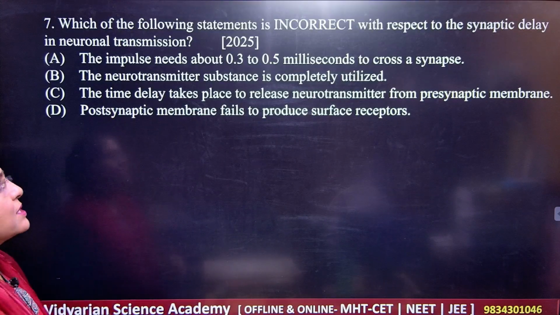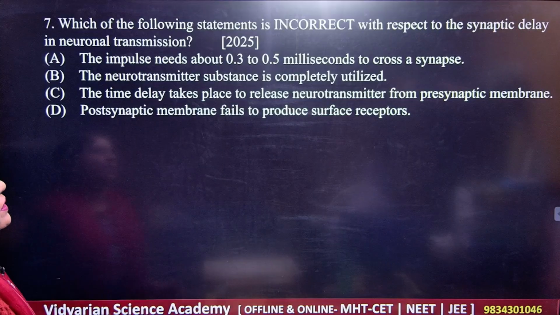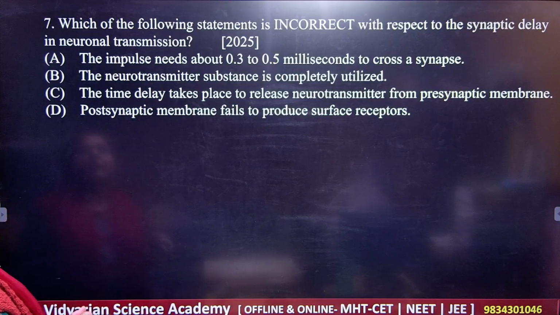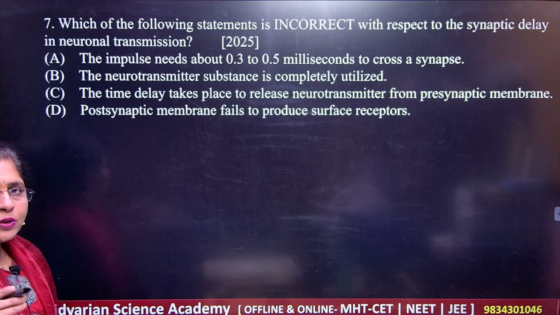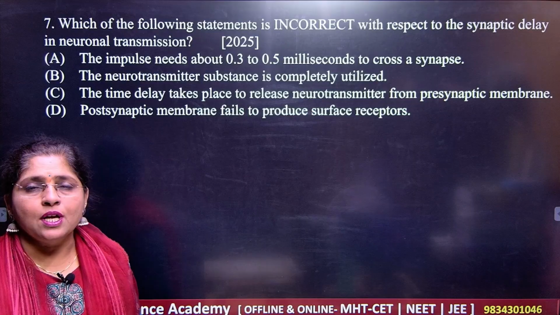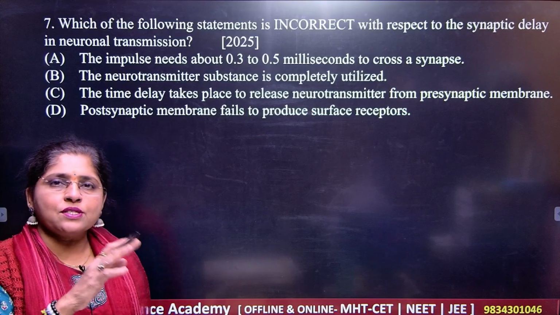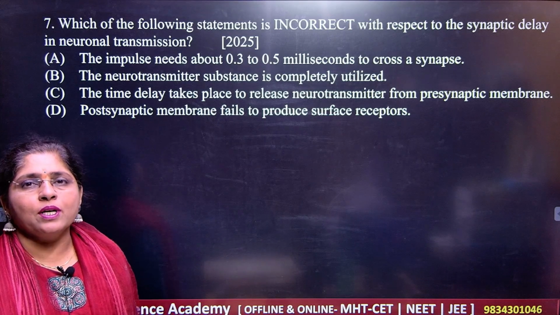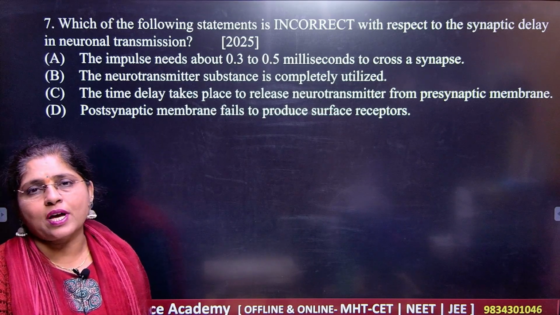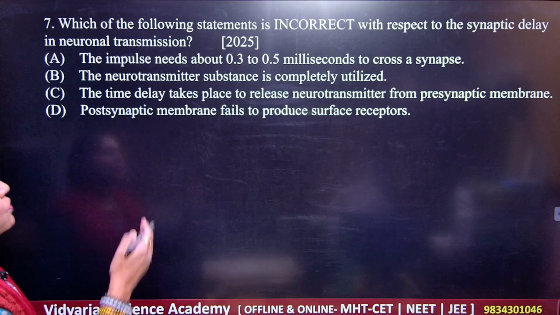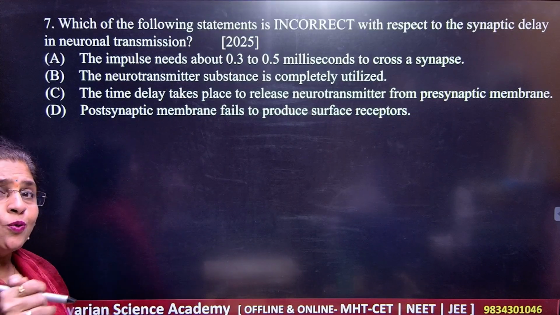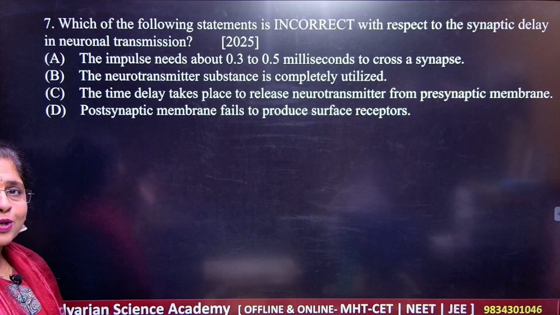What is question number 7? Which of the following statements is incorrect with respect to the synaptic delay and neuronal transmission? You know, the transmission of impulses. We have the electric impulses which are passing through. It will give you the chemistry also, because some chemical reactions are involved here. So what they are asking us is which is incorrect. So dear students, you should know what is correct first, then only can you trace out what is incorrect.